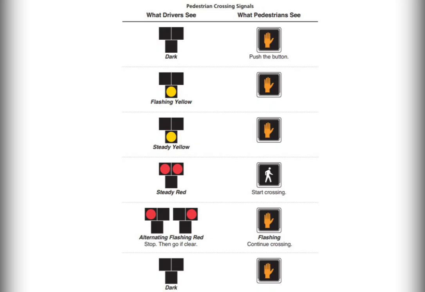Pedestrian crossing signals: what drivers see and what pedestrians see. Dark: push the button. Flashing yellow. Steady yellow. Alternating flashing red: stop, then go if clear. Flashing: continue crossing. Dark. Steady red: start crossing.